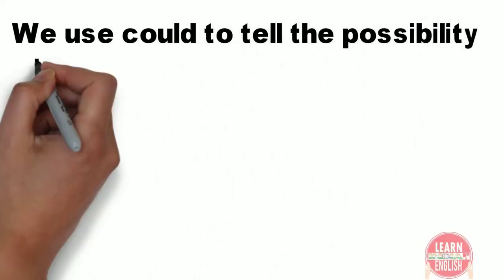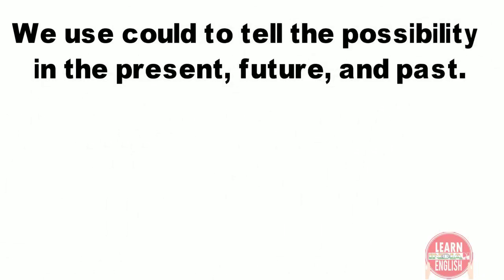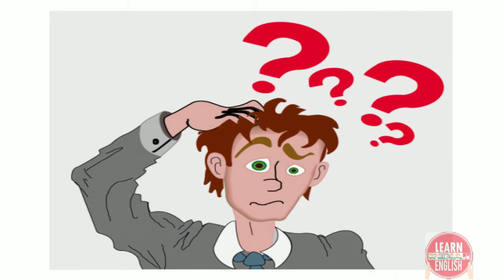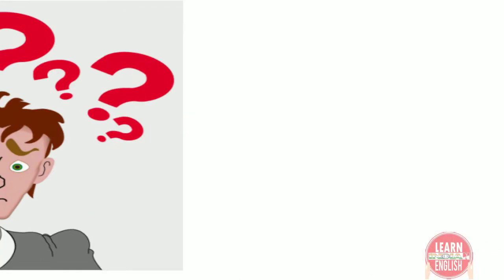So, in the second usage, we use could to tell the possibility in the present, future or sometimes in the past also. Here, now you may have a doubt that in the first usage, I said that could is the past tense of can.